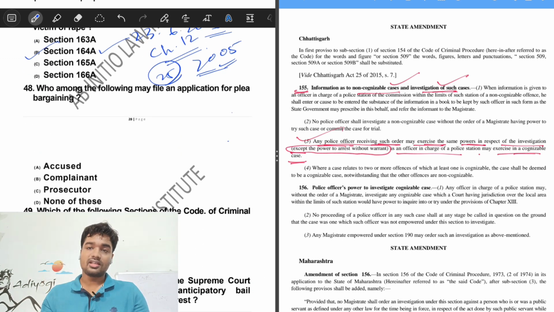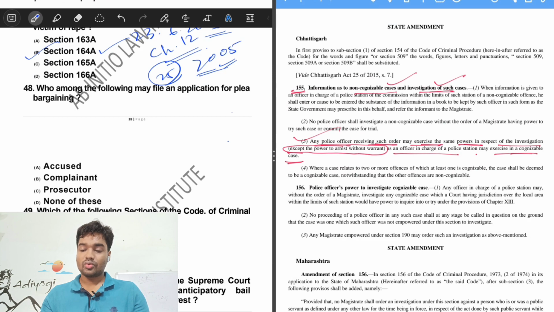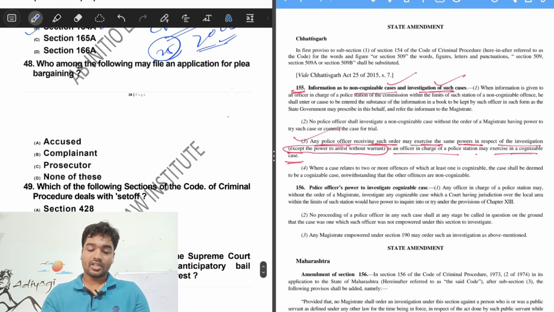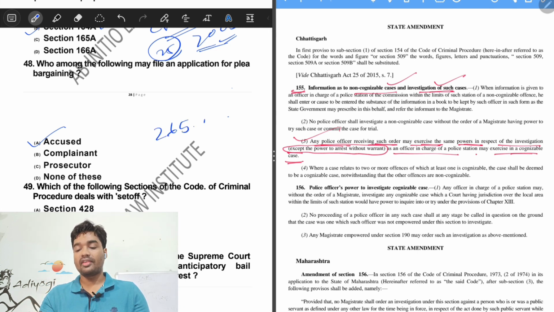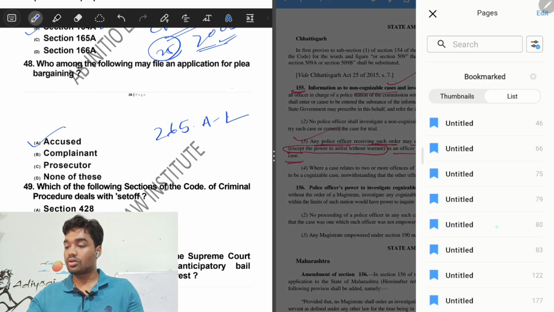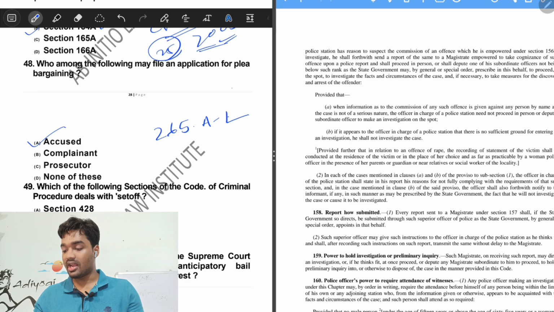Question number 48 talks about who among the following may file an application for plea bargaining. So here the plea bargaining application can be filed by the accused. We all know that provisions relating to plea bargaining have been dealt with under 265A to L. So let's have a look at what it says regarding plea bargaining.